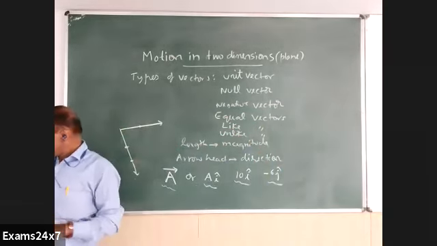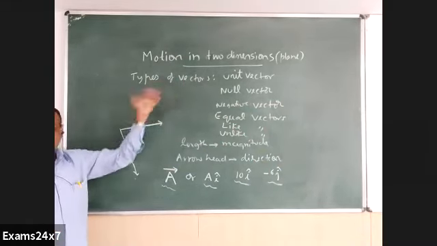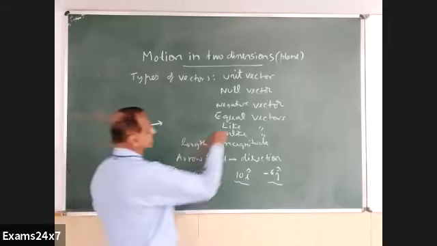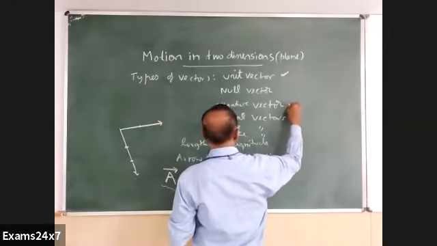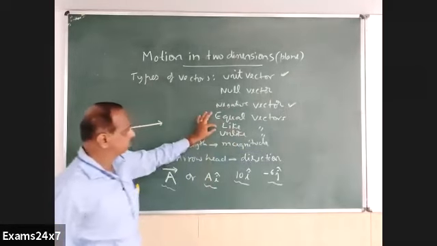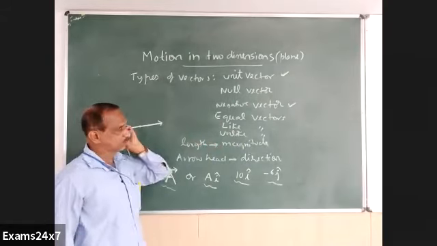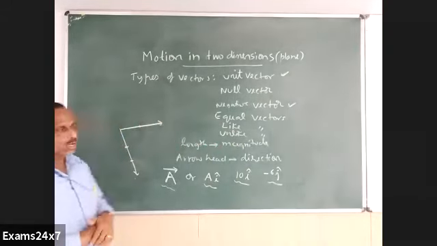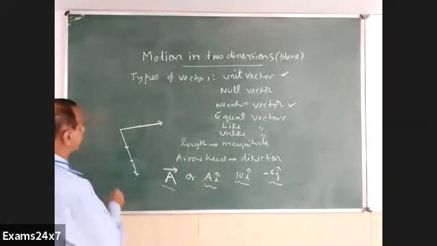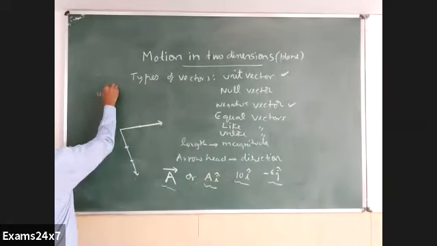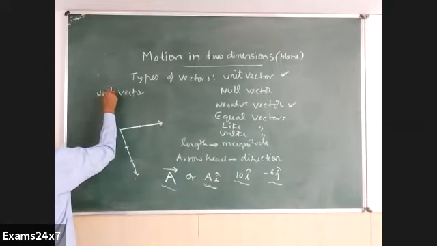This is not a big issue, to know how many types or which are the different types. What is very important for us is the unit vector, negative vector, and to some extent like vectors and unlike vectors. So each and everything is not a very important issue in this discussion, I'm just mentioning. What is a unit vector? Already I mentioned something about that. A unit vector is a vector with one magnitude.